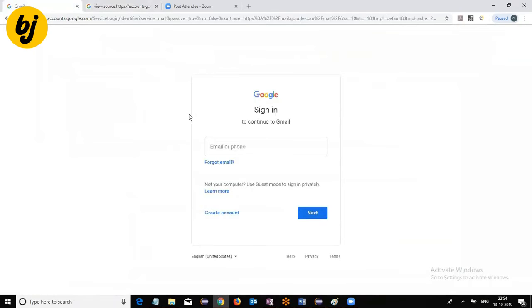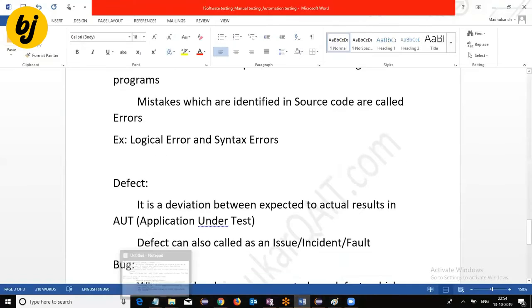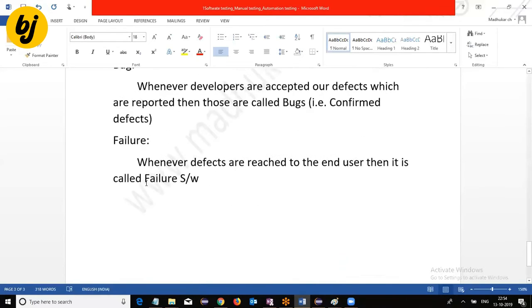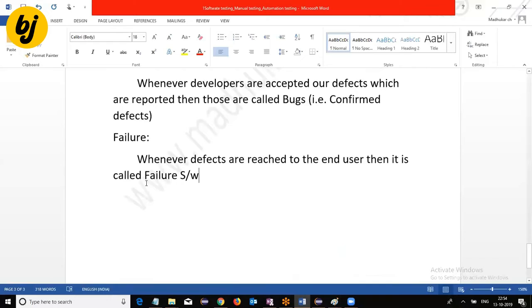On the application level, if you click on the create account link and you do not get the expected page, then it is called a defect. Why do you get that kind of defect? Because of the developer's mistake while writing the programs. A defect is a deviation between expected and actual results in AUT, application under test. A defect can also be called an issue or incident or fault. Bug: whenever developers accept the defects which are reported, those are called bugs. Failure: whenever defects reach the end user, it is called failure software.